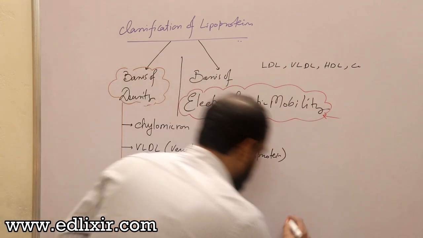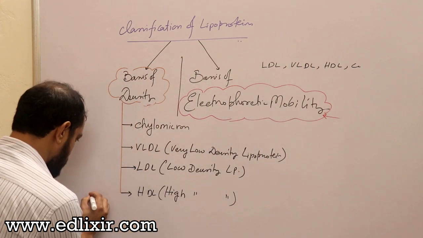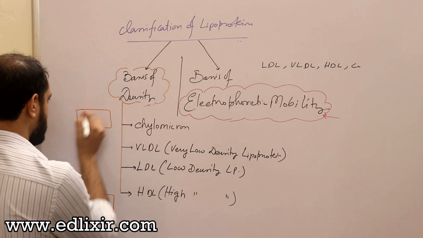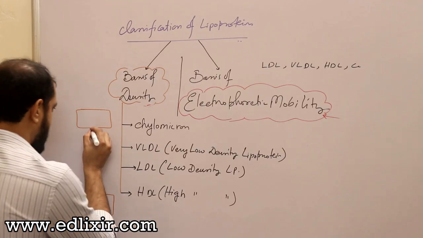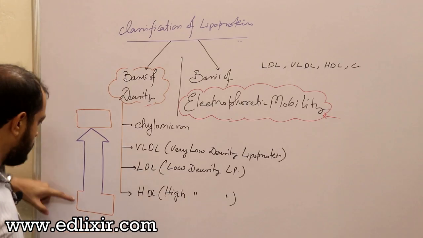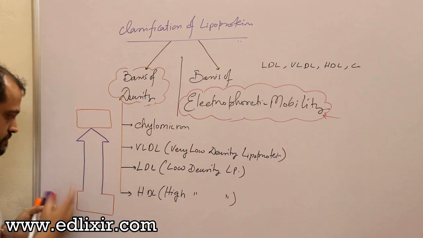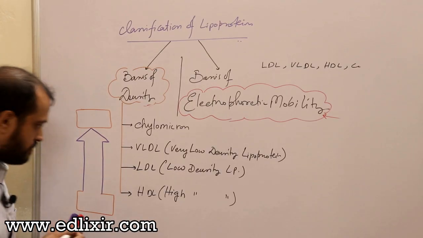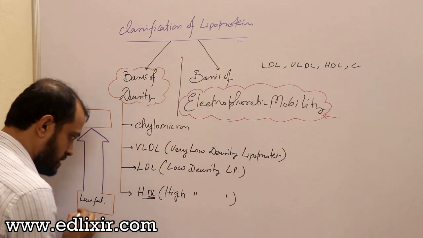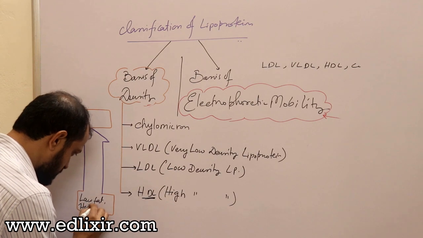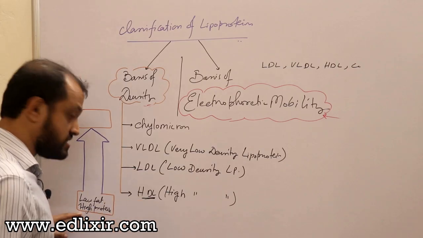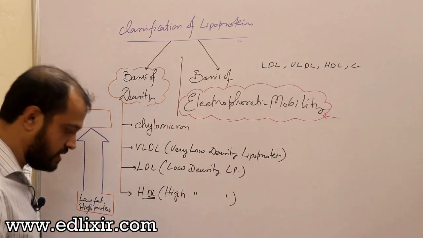that if I draw a box here, and a box here, and if I draw an arrow here, then you will have to understand this thing, that if you are coming from bottom to top, then in the bottom there is high density, that is low fat and high protein content. I knew that you will have a problem, that why does this high density lipoprotein have high protein and low fat. Very good. We'll talk about density.